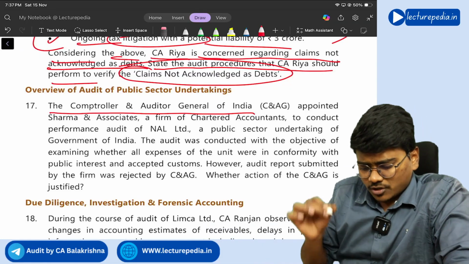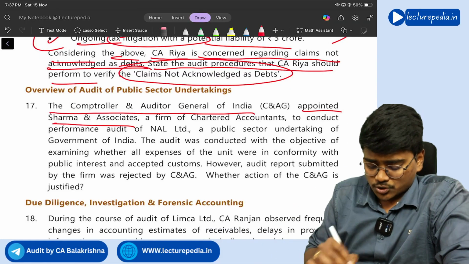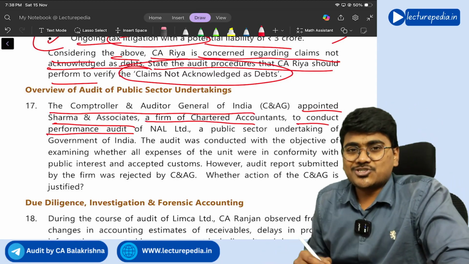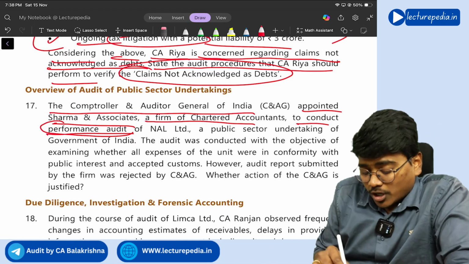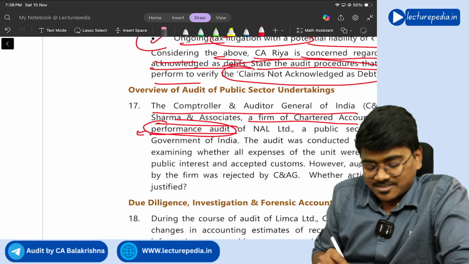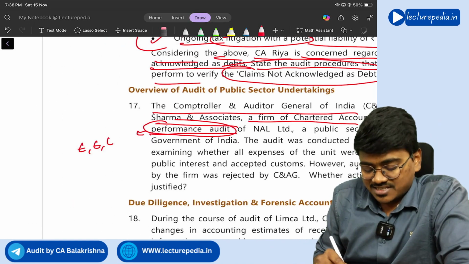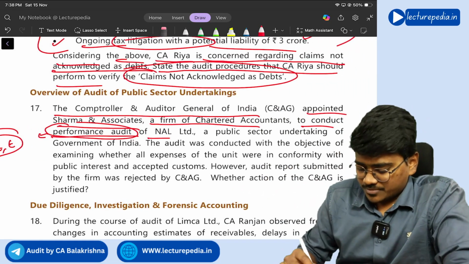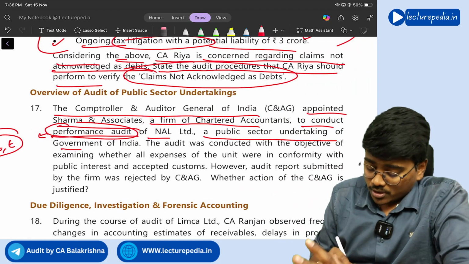Comptroller and Auditor General of India appointed Sharma and Associates, a firm of chartered accountants, to conduct performance audit. So in performance audit, what will you see? Three: economy, efficiency, effectiveness. These three things you need to see. Of NAL Limited, a public sector undertaking of Government of India.